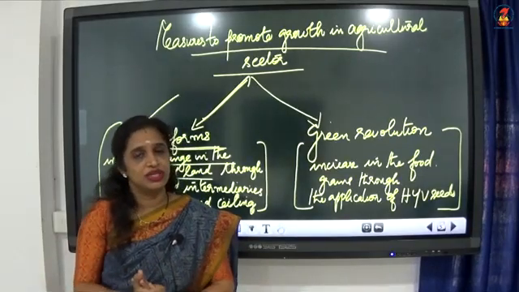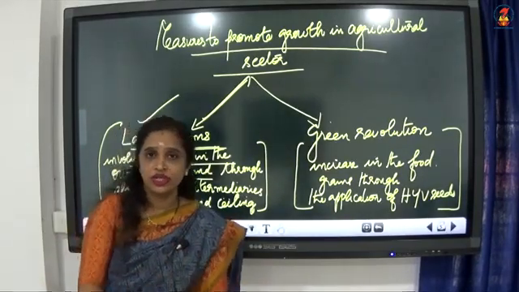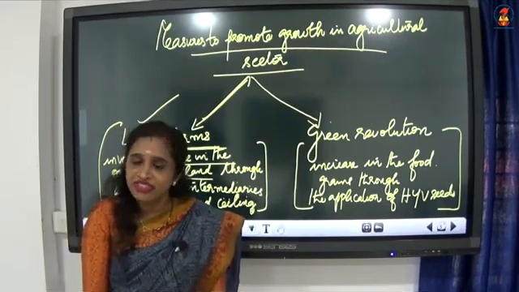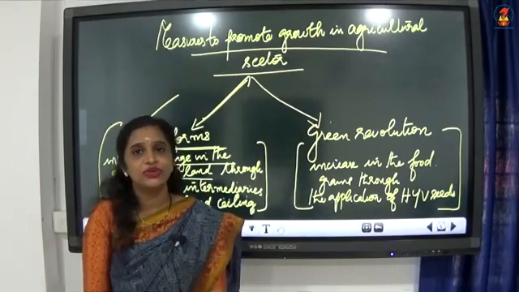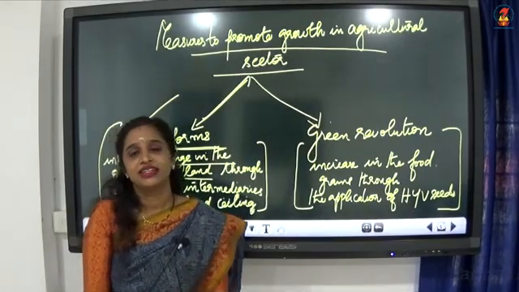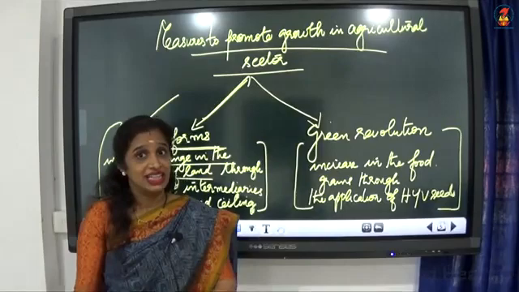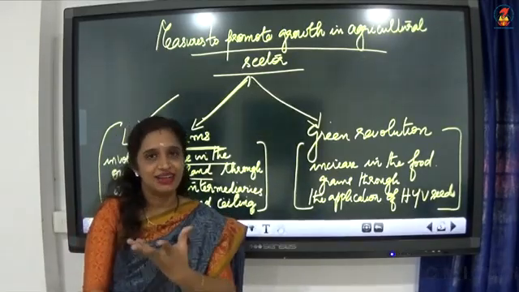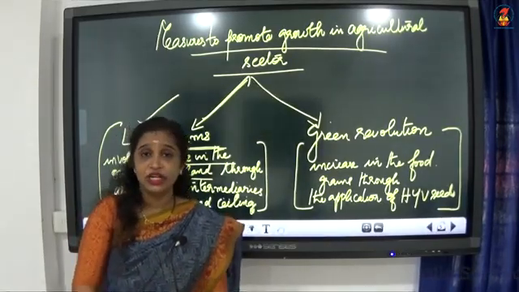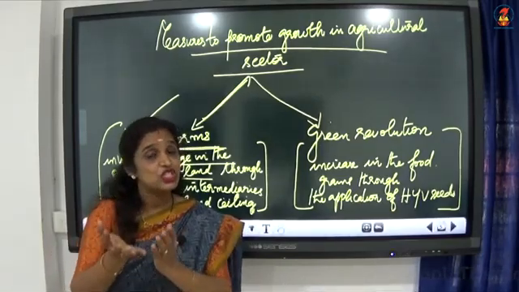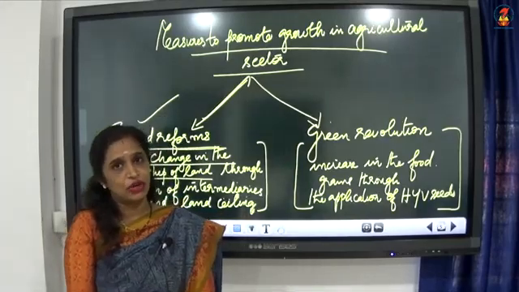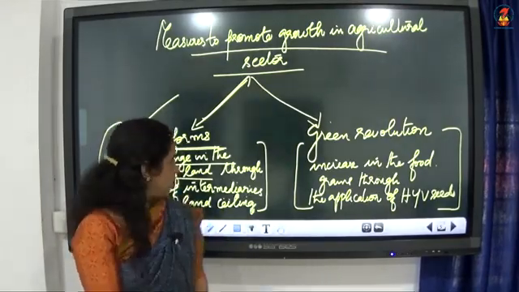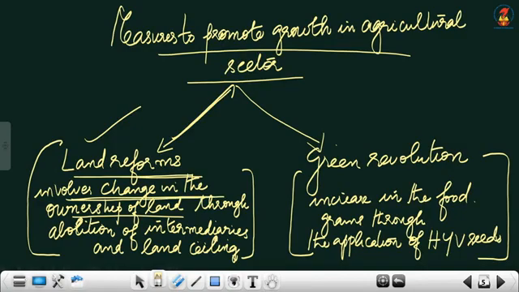So the landowners were big landlords, owners of huge acres of land. Now the government decided to take away the land from the landowners which they had acquired from the small tillers, and the government decided to give back the land to the actual tillers of the land. So each and every one will get their own land back. So, land reform involves change in the ownership of the land.